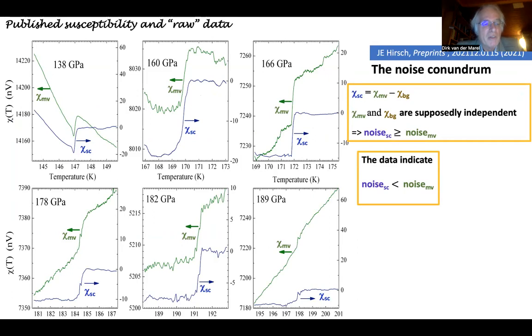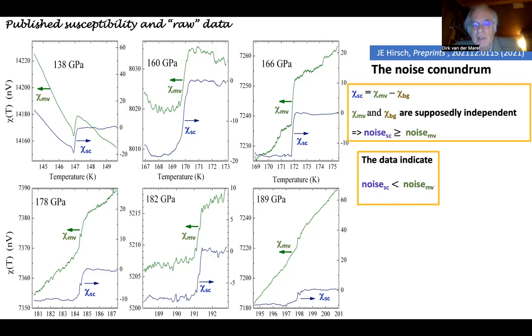Let's take the example of 138 gigapascal on the top left, where you see that the superconducting signal has a scale going from -20 to +60. The measured voltage goes from 14,140 to 14,240. So it's the same dynamical range, just shifted by about 14,000. And this 14,000 is the background signal. That's all coming from your pressure cell, essentially. And then you have similar kinds of ratios for the others. So there are about 3 orders of magnitude higher background than there is sample signal. That's quite a challenge for an experimentalist, of course, to separate these 2 different things.